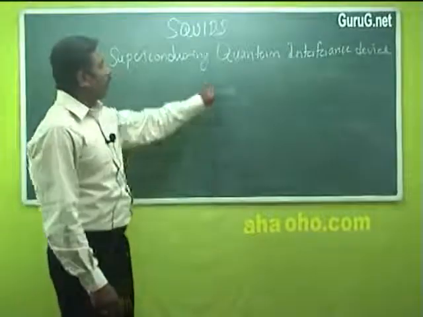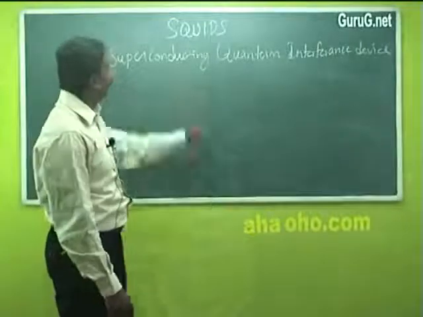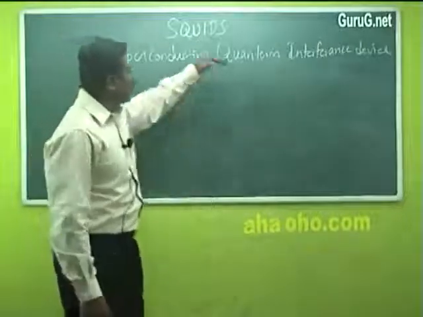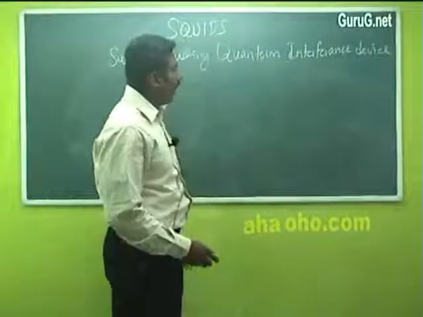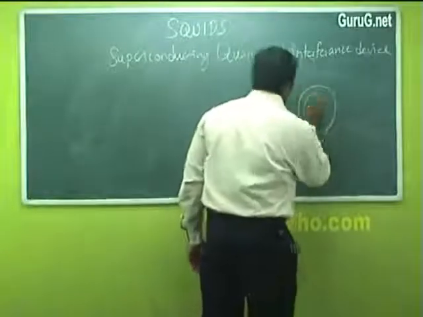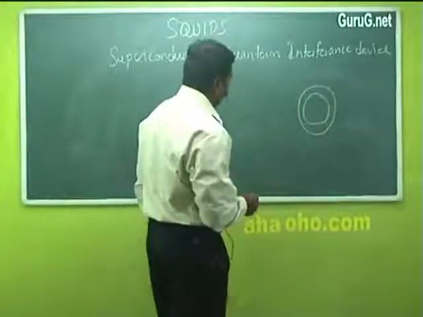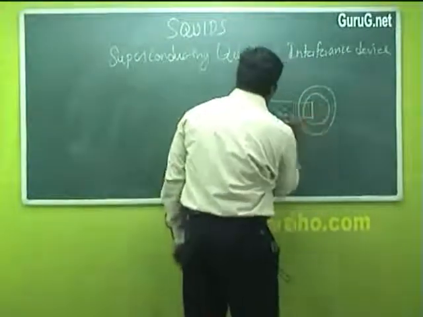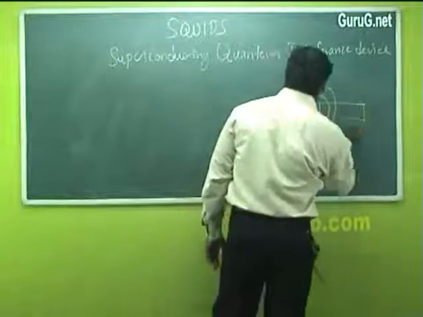The next important application of superconducting material is SQUIDs, superconducting quantum interference devices. In this case, we take a superconductor in the form of a ring, and there are two Josephson junctions.